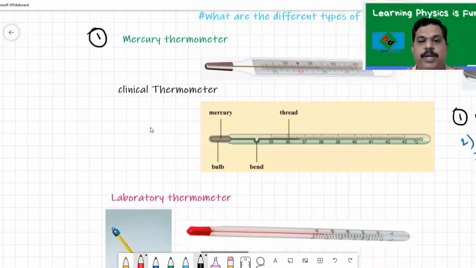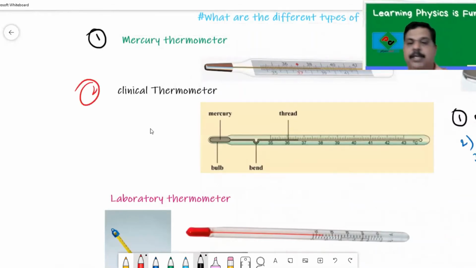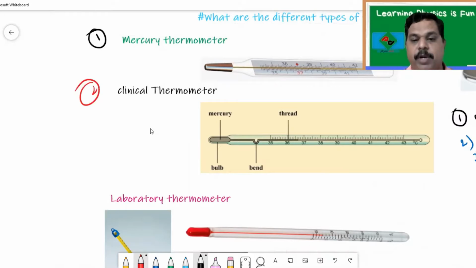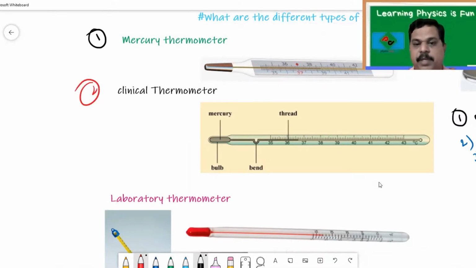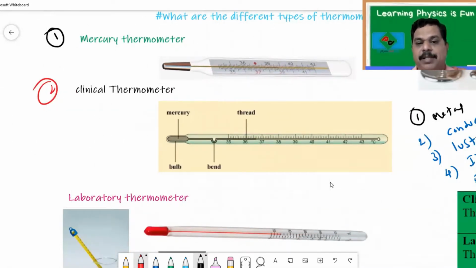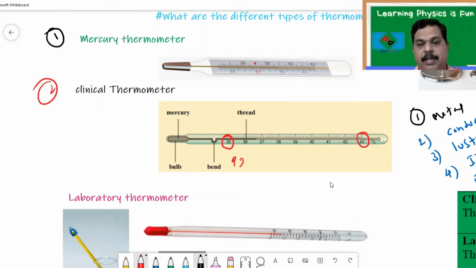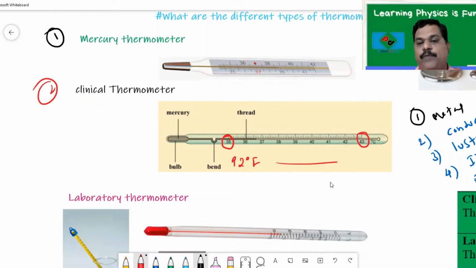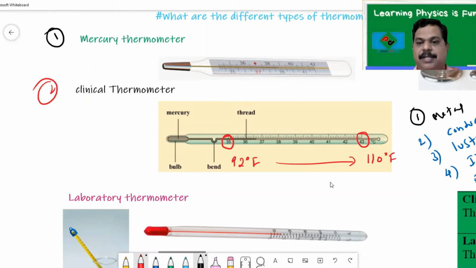Now let's see the next one, a clinical thermometer. A clinical thermometer is used to measure the temperature of the human body. Generally, we use it in hospitals for measuring the temperature. If you look at a clinical thermometer, it will generally be marked from 35 degrees centigrade to around 43 degrees centigrade. And in Fahrenheit, it ranges from 92 Fahrenheit to maybe up to 110 degrees Fahrenheit. That's a very high temperature.